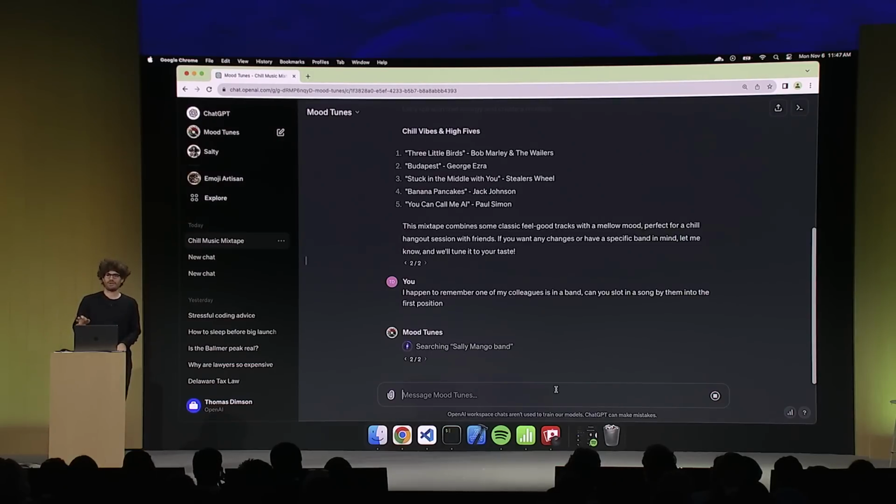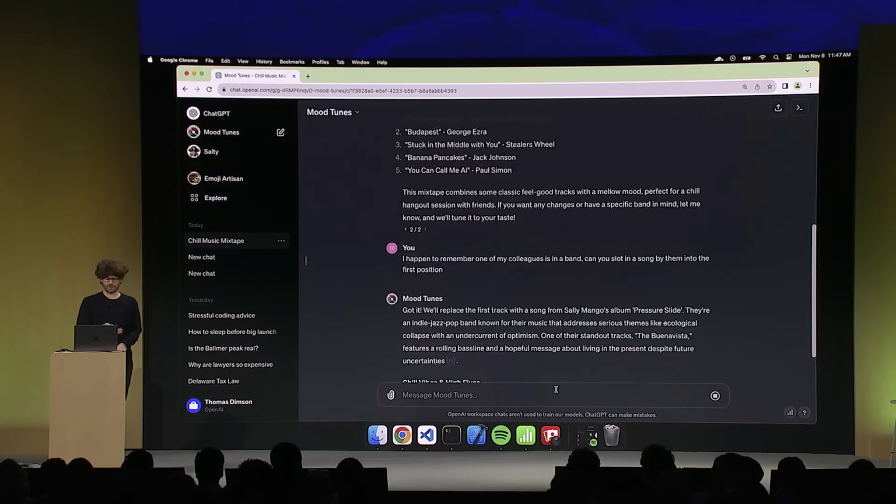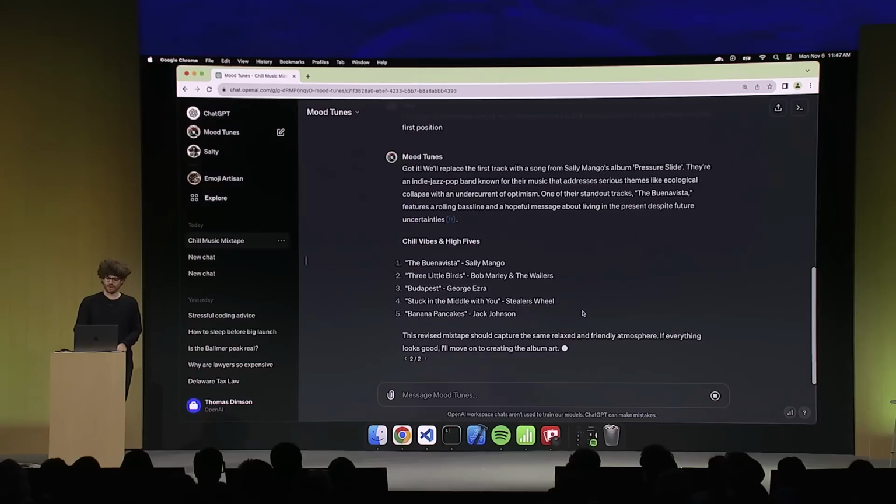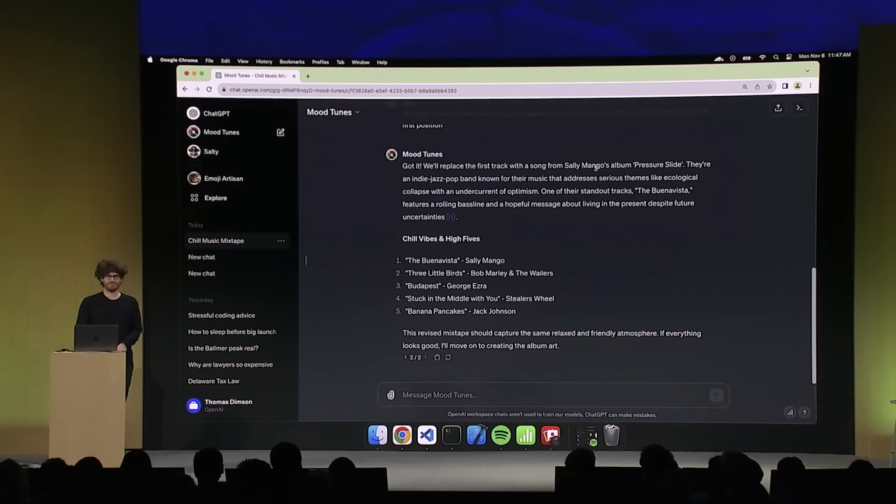So what it's done here is it understood that my colleague is in a band and immediately found their name. Since it didn't have the song information, it's going to go ahead and browse with Bing. It's saying Sally Mango's new band. I hope everyone's heard of Sally Mango, very exciting band. But unfortunately, they haven't made it too big yet, so they weren't in GPT's knowledge set. It had to browse to get that information, but it did successfully do that.